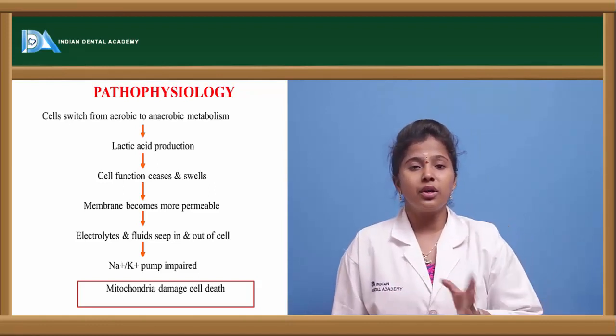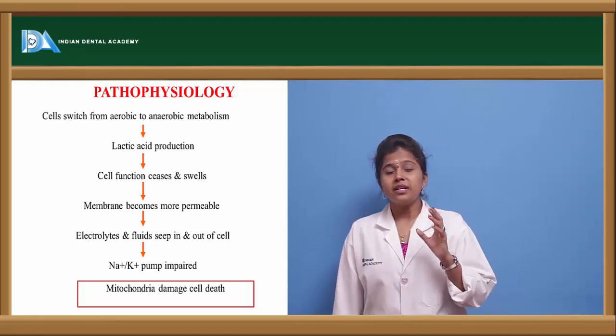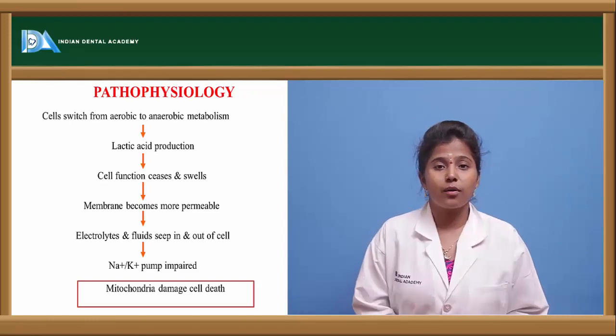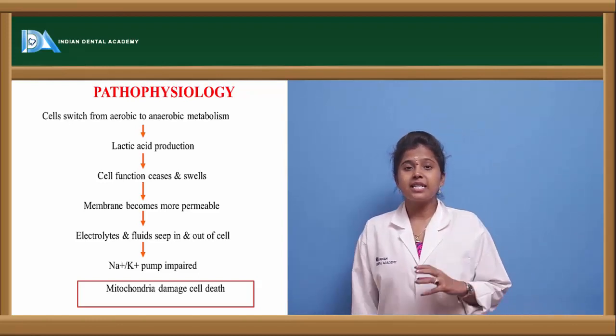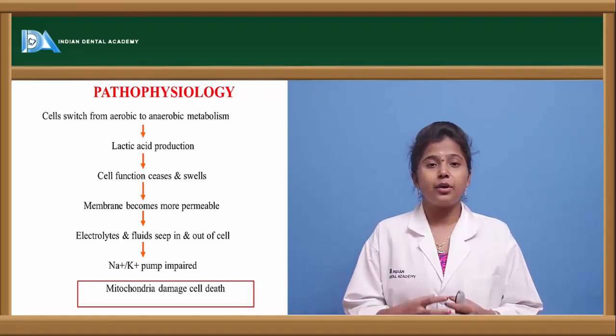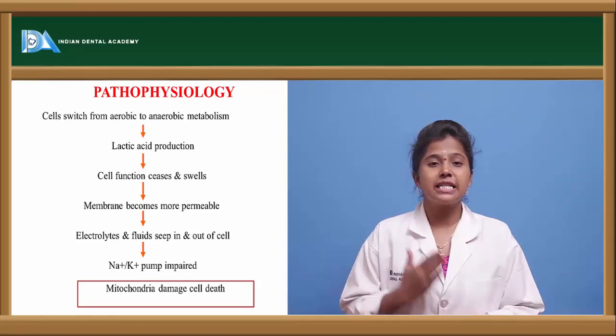Anaerobic metabolism doesn't require oxygen, but here pyruvate and lactic acid are formed, and when lactic acid gets accumulated in the body, the cell functioning ceases.